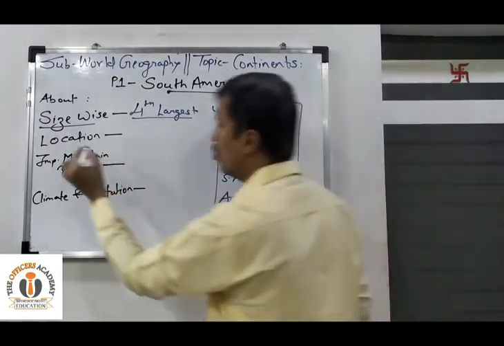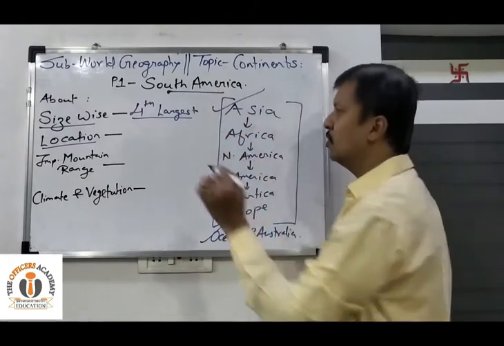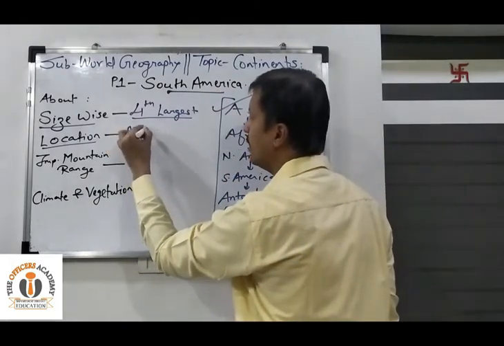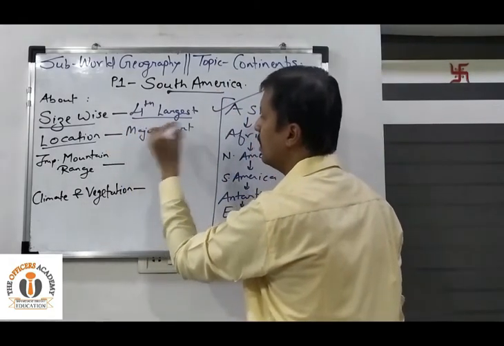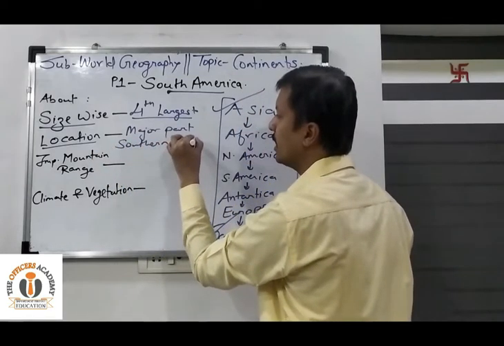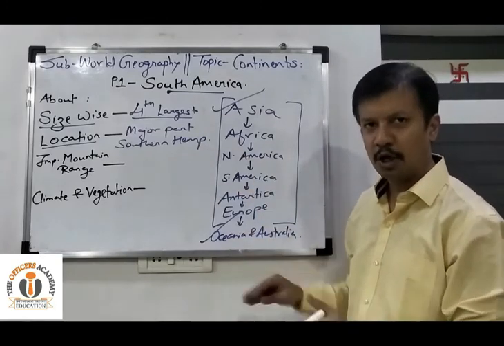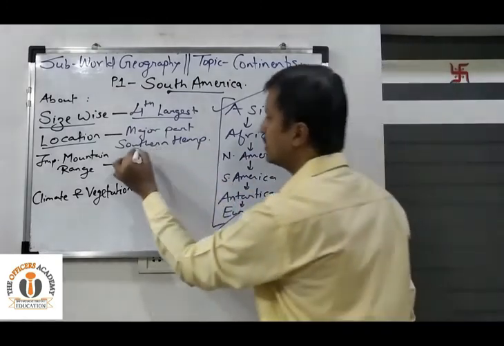Okay, location wise, now where it is located, as the name suggests, South America. So the majority part of this continent lies in the southern hemisphere. Okay, so once you look it in the map, तो आपको दिखेगा majority of the continent is below the equator, to the south of equator, that is in the southern hemisphere.